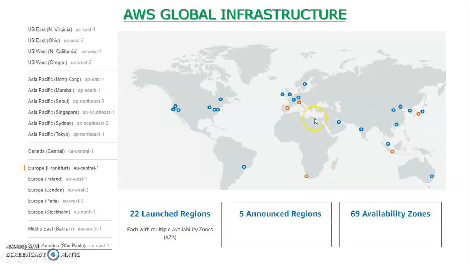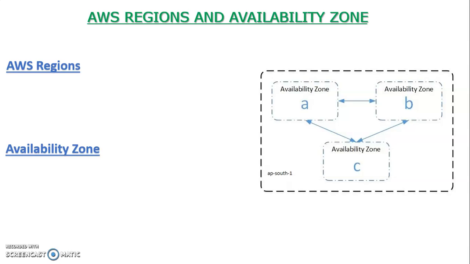The announced regions are marked in orange, and in each of these regions there are availability zones. A region consists of multiple AZs, as we'll say in short. Let's talk about AP South 1, which we saw in the previous slide, the Mumbai region.